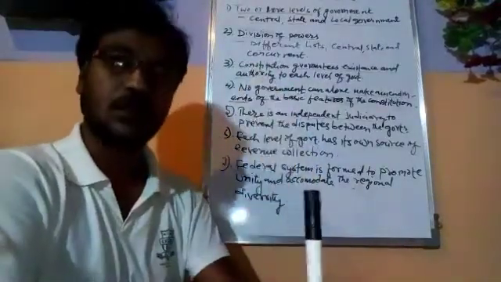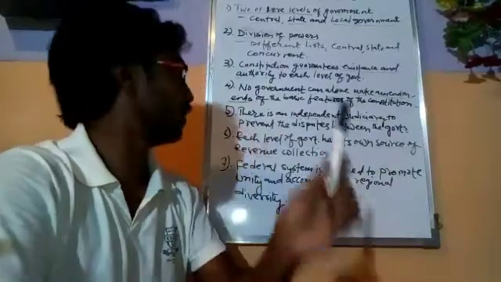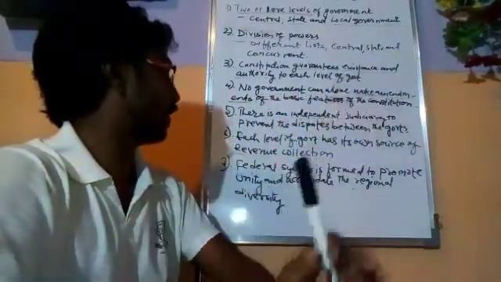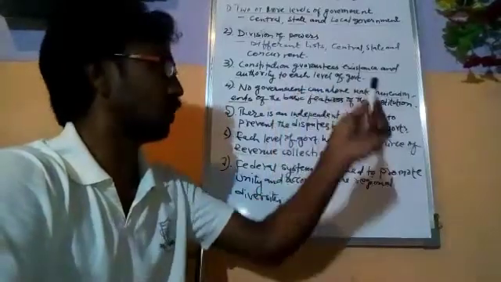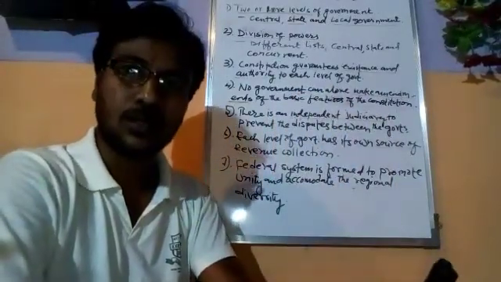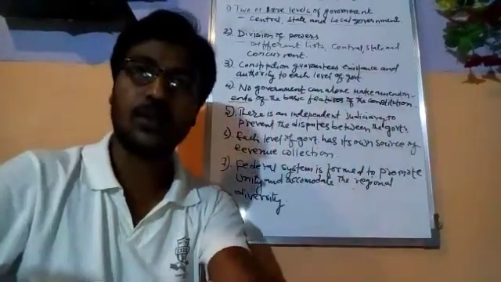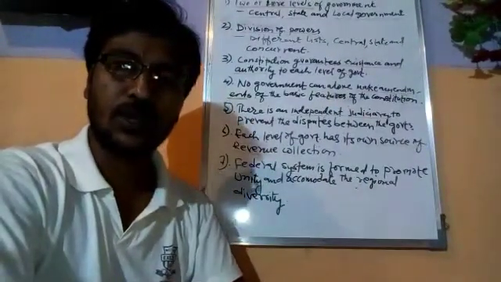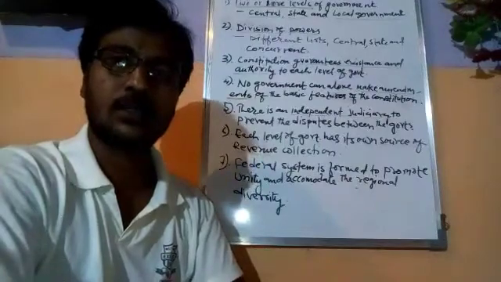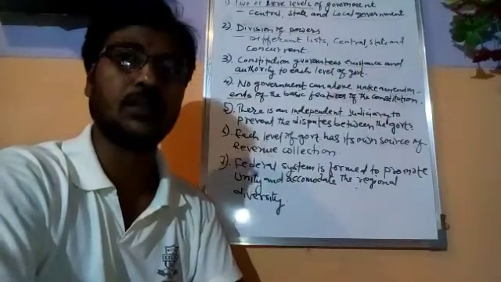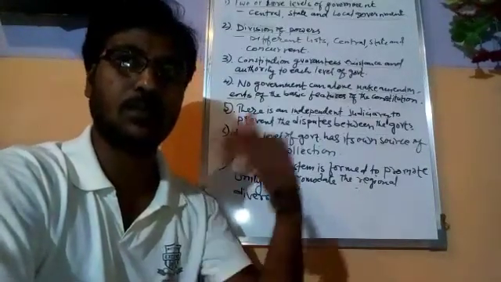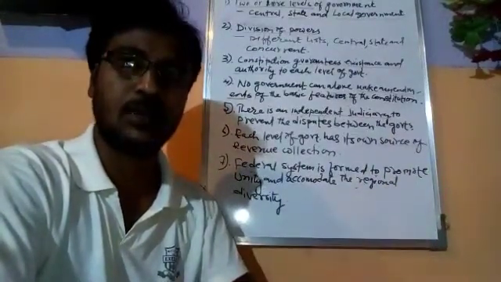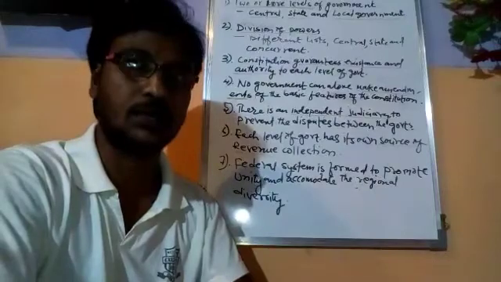The third feature of federalism is that the constitution guarantees existence and authority to each level of government. Students, I have told you that in a unitary government, the central government can make the regional governments and pass on some of its powers to those regional governments, but that depends on the central government.